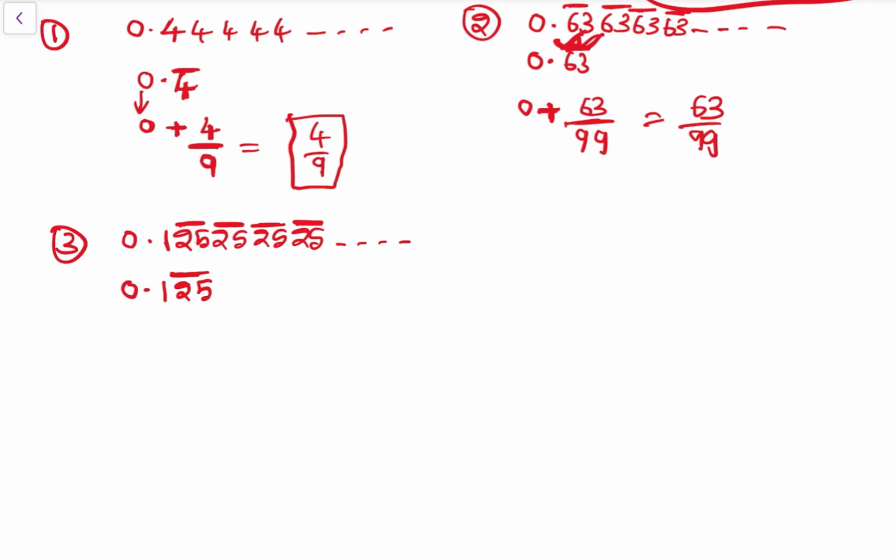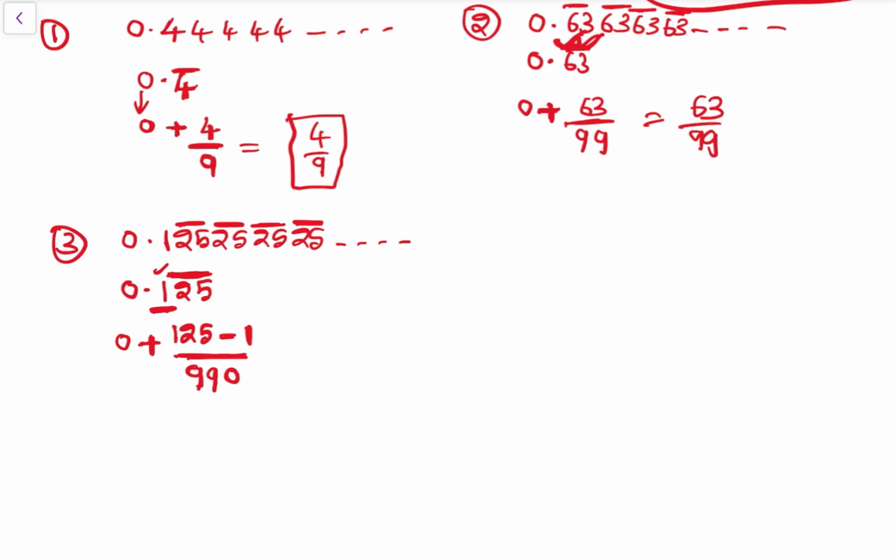So this we can convert in P by Q form as 0 plus. Now look carefully, see bar is on two numbers, so we will write two nines below, ठीक है. टू नंबर्स पे बार है, so two nines we will write. Then एक नंबर पे बार नहीं है, so जीरो पे, this one पे, so we will write zero. So 990. Now, we will write the complete number 125 minus जिस नंबर पे बार नहीं है वो नंबर माइनस करेंगे, so 1, ठीक है.